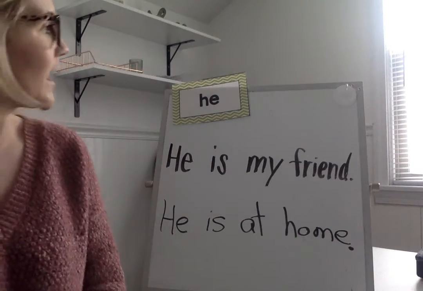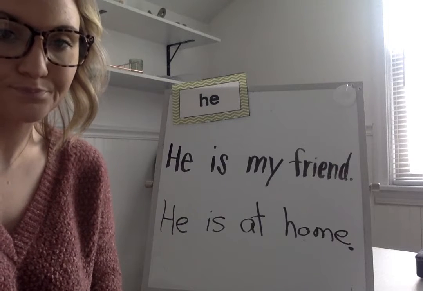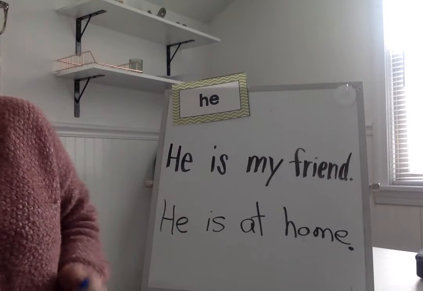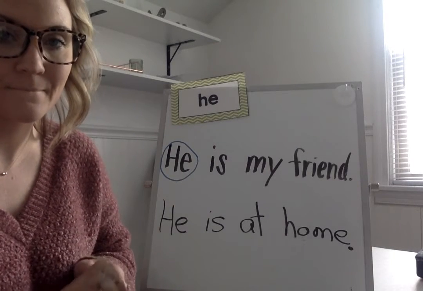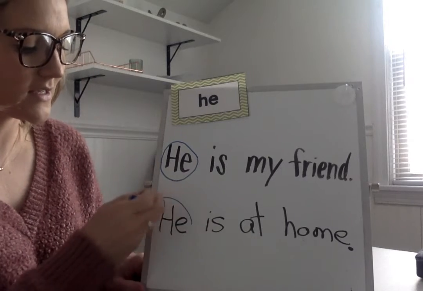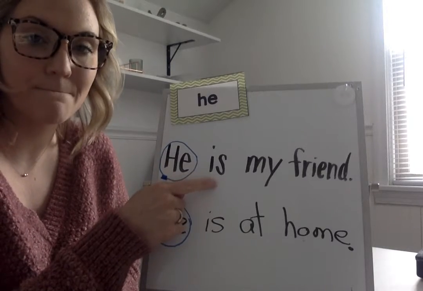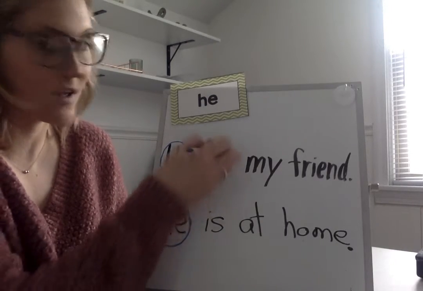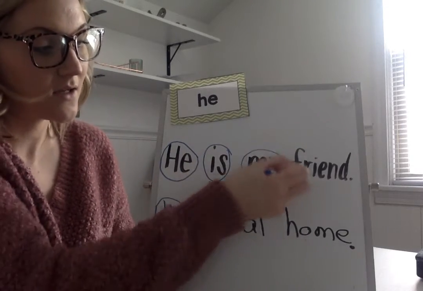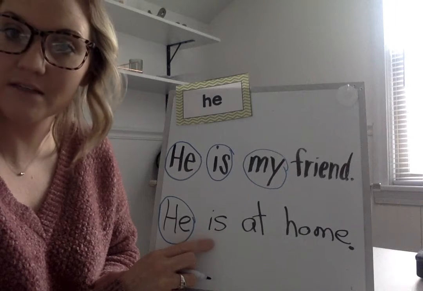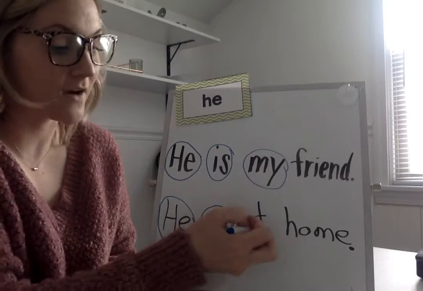Okay, who can go ahead and point to their screen and point to the word he in one of our sentences? Excellent, right here. And then where else? Good, right here. Okay, now there's some other sight words in here. What sight words do we see? What sight word is this? Is, very good. And then what about right here? What sight word is that? My, excellent. All right, same one from above. What's this one? Is, very good. And then this one? At, very good, at.